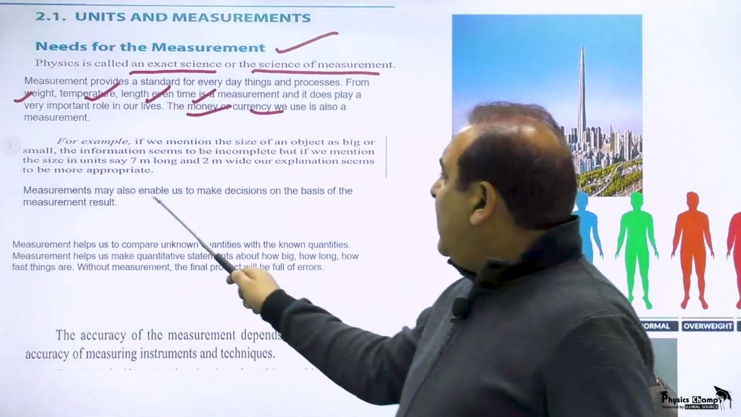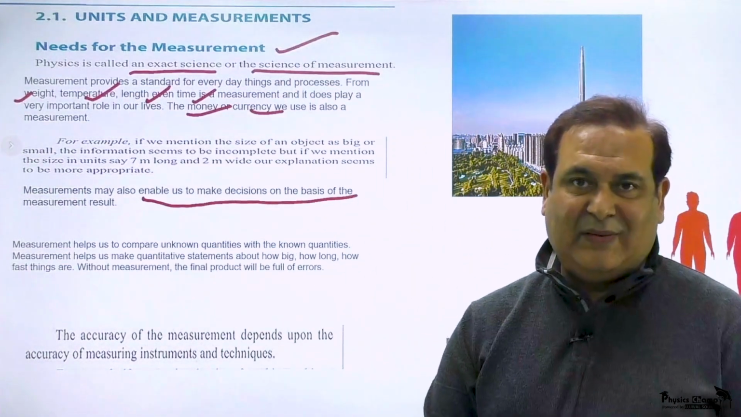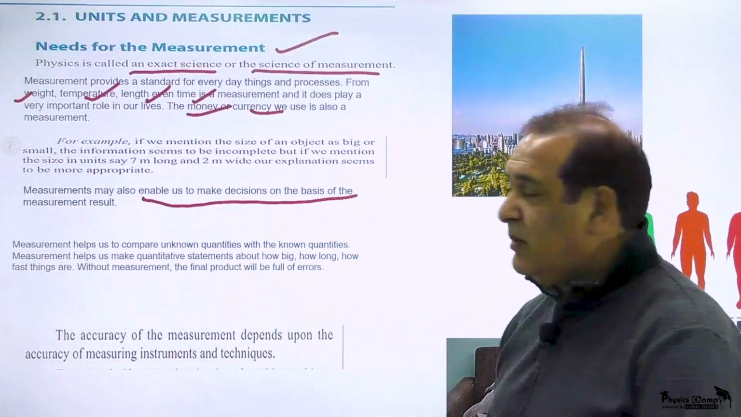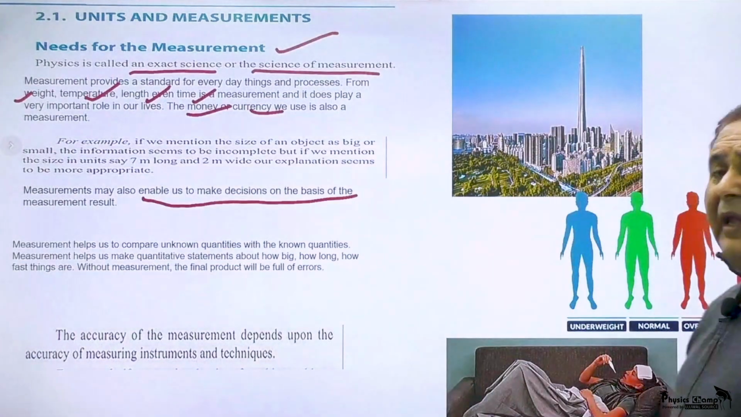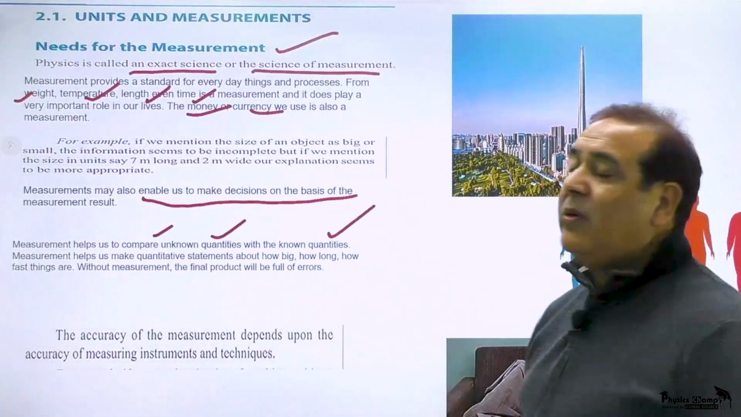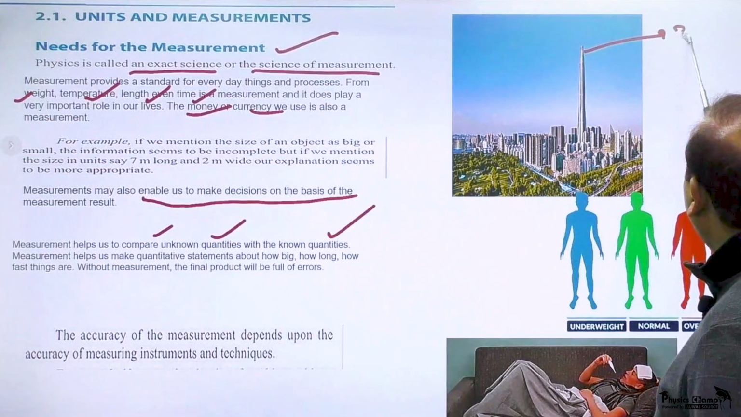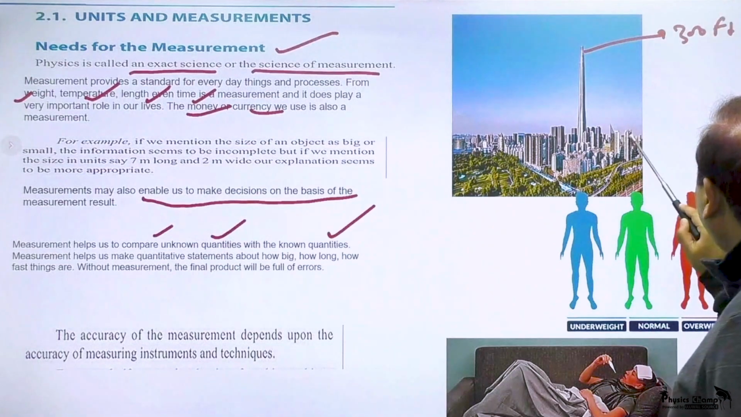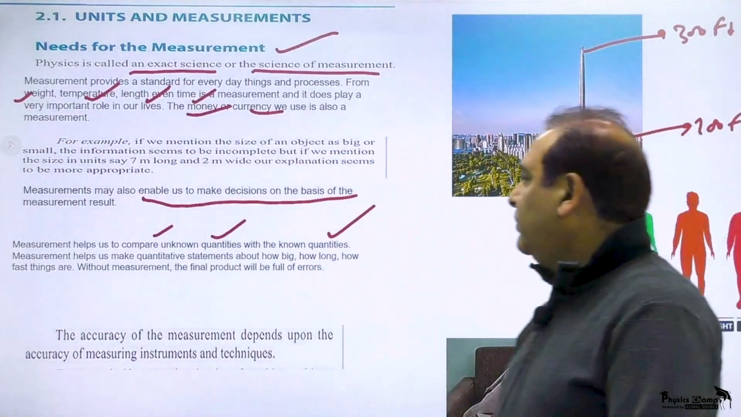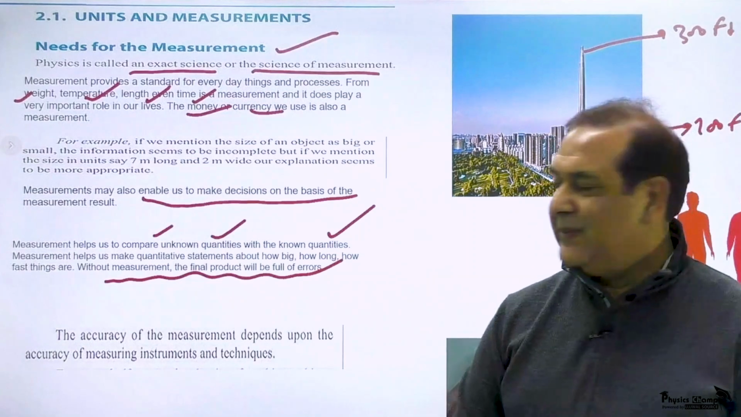Similarly, measurement also enables us to make decisions on the basis of measurement results. It helps us to compare unknown physical quantities with known quantities. For example, this has a height of 300 feet and this has a height of 100 feet. So you can compare. Also, without measurement, the final product will be full of errors.